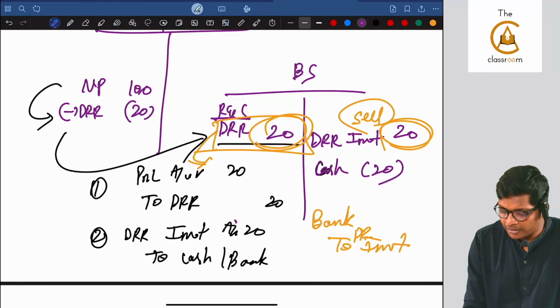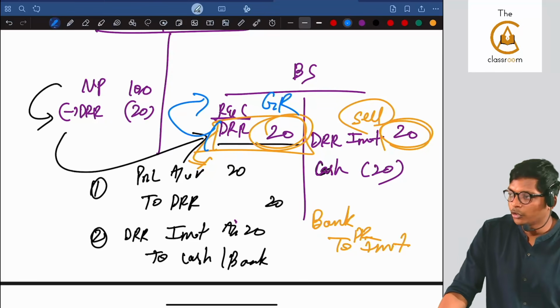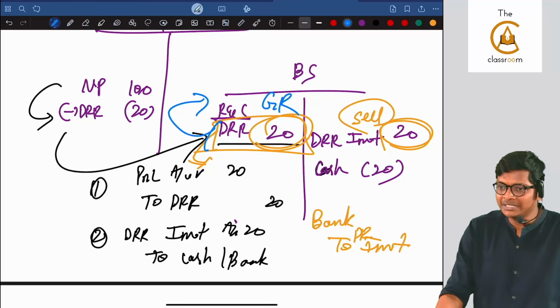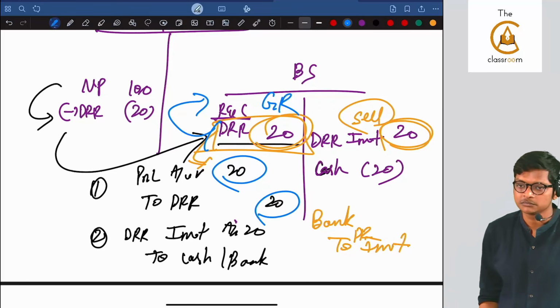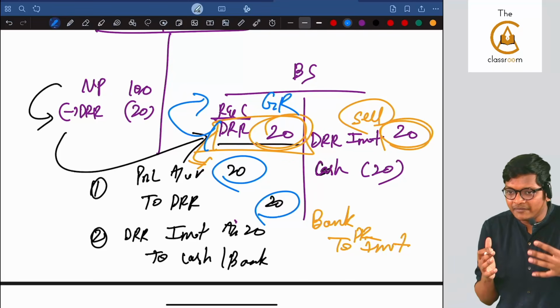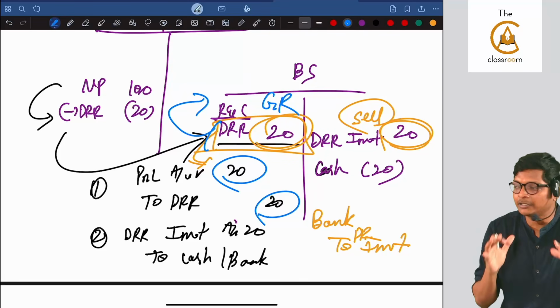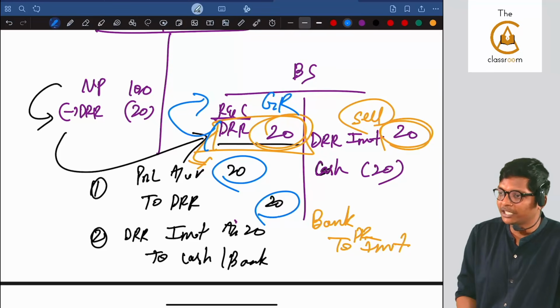If there is any balance pending in this reserve, it will be transferred back to your general reserve. Are you following, guys? So in that way, every year you are creating a 20% reserve, so that 100% is not left unsaved for repayment. At least every year 20 you accumulate, and to that extent you will be able to save. It's like a safety measure, like an emergency fund. At least some money you keep.